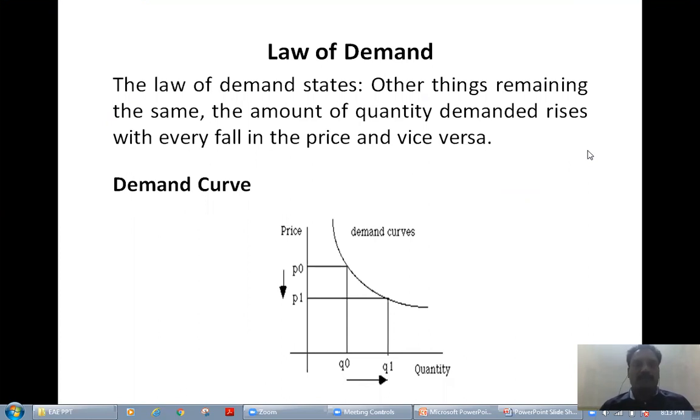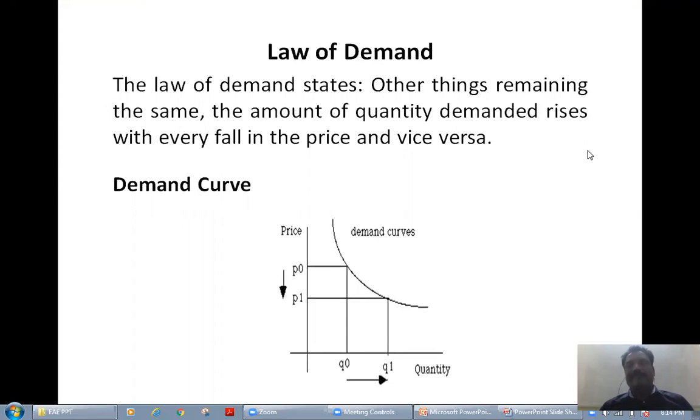So our topic is law of demand. The law of demand states that other things remaining the same, the amount of quantity demanded rises with every fall in the price and vice versa. In the previous lesson, we have understood what you mean by demand. Meaning of demand we have seen in the previous lesson. Now, this is law of demand.